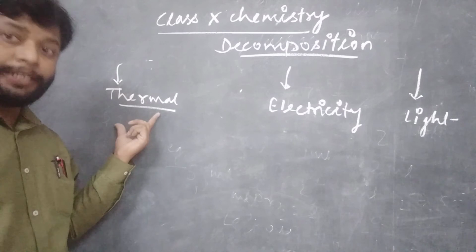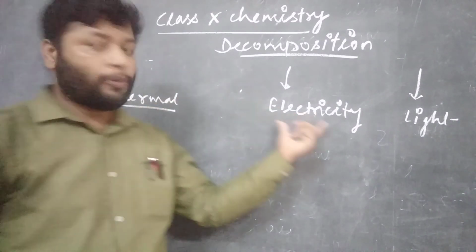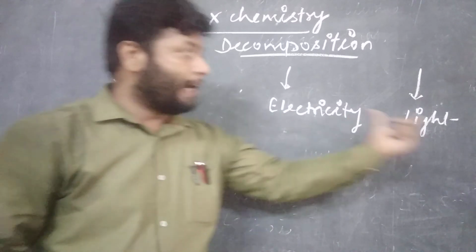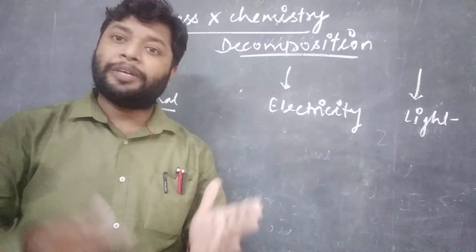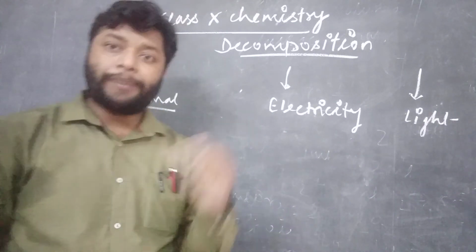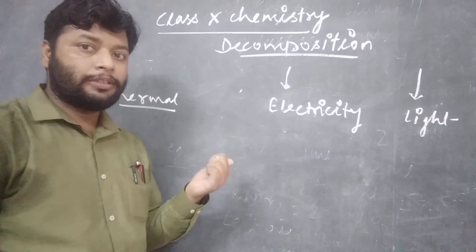By providing heat energy, the substance may break down into simpler ones. By providing electricity, the substance may break down into simpler ones. And by providing light, many other substances can break down into simpler ones. We will go through the first one, the thermal decomposition.